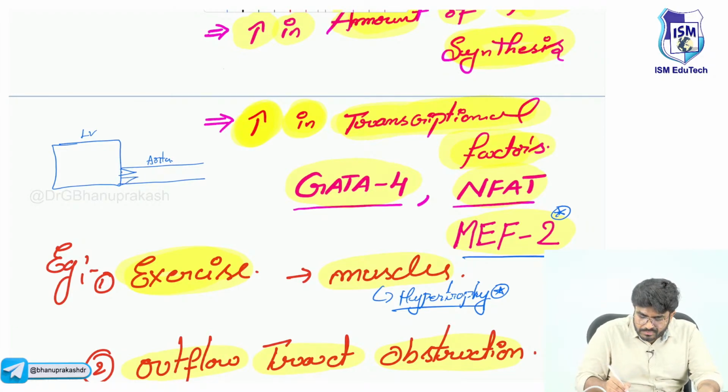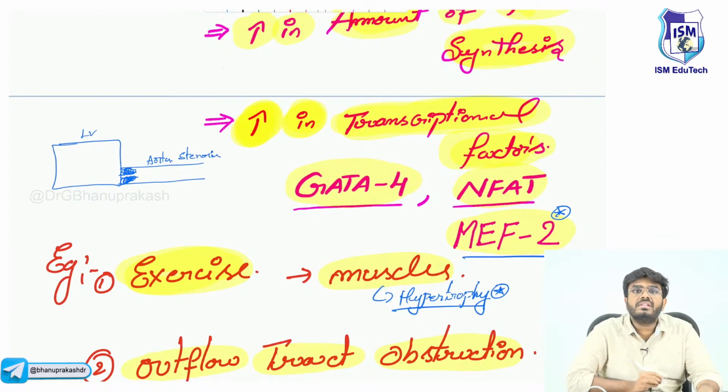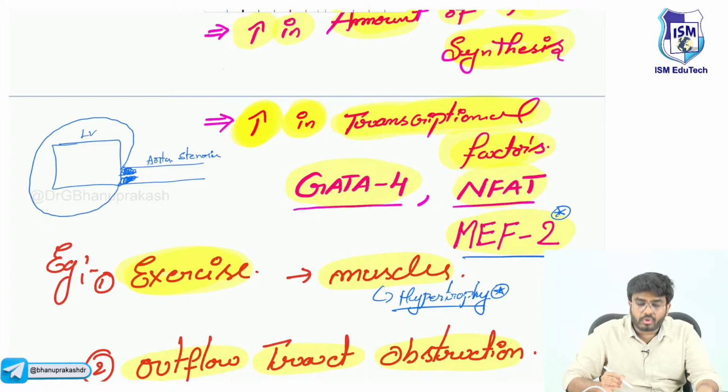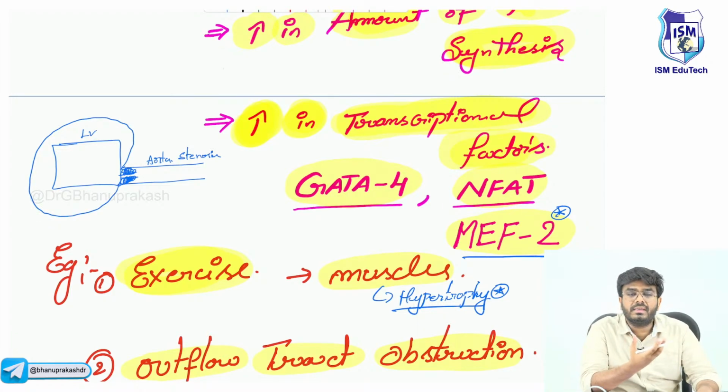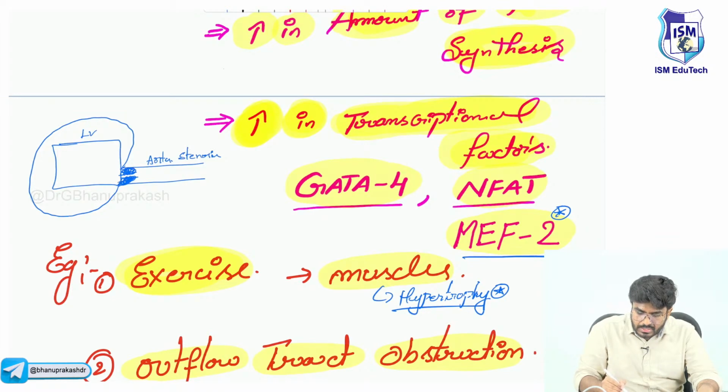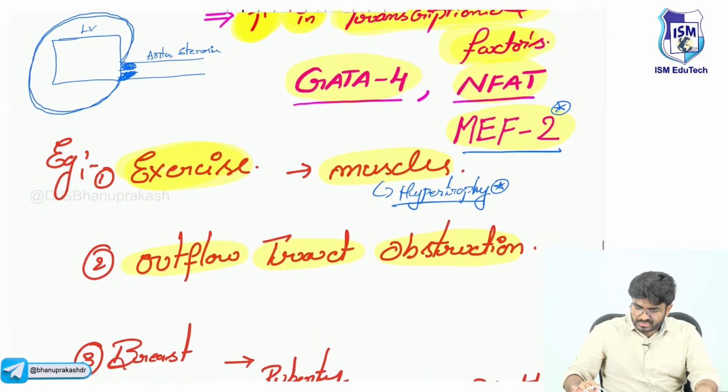Now in this condition, imagine the aortic valve is stenosed, that is aortic stenosis. The patient is now having aortic stenosis. In order to push the blood into the aorta, this left ventricle has to push harder, right? So what happens to the left ventricular size? The left ventricular myocytes will undergo hypertrophy. So now you are going to have a very big heart. The hypertrophied heart is going to be seen. Whenever there is an obstruction, the proximal part will undergo hypertrophy. Now this is one example.